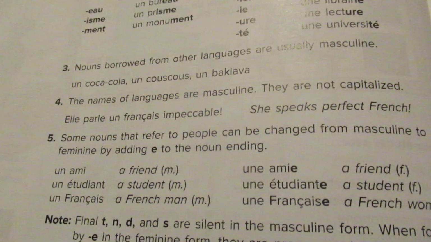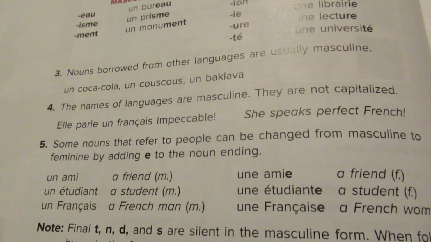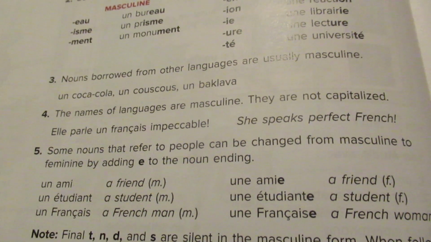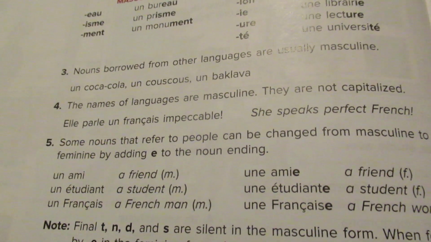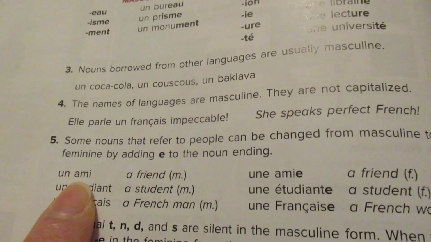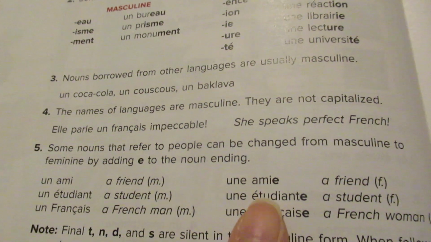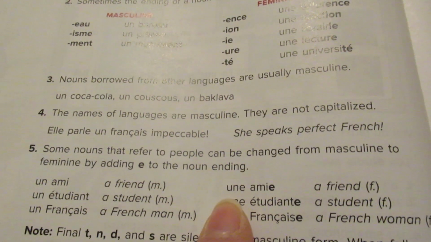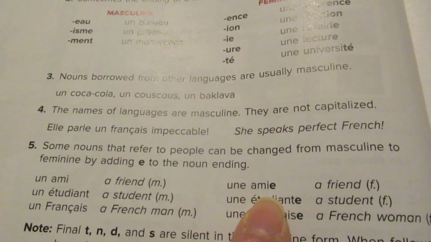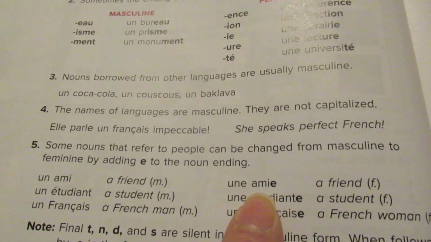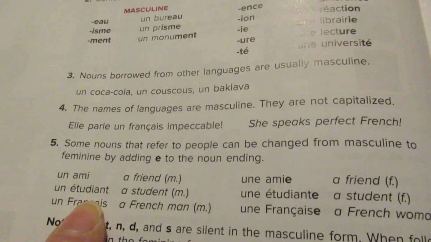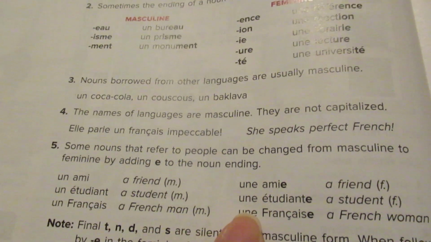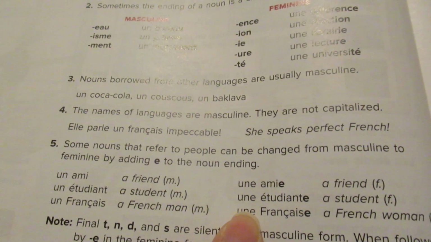Then they go on to say that some nouns that refer to people can be changed between masculine and feminine by adding an E. So I can have a friend that's male, and I'm going to say un ami. But if I'm talking about one of my friends that's a girl, I'm going to say une, right? I'm going to change my article, and then I'm going to add the E to the end, une amie. Then we have un étudiant. This would be a student that, of course, is a male. And then I have a female student, une étudiante.